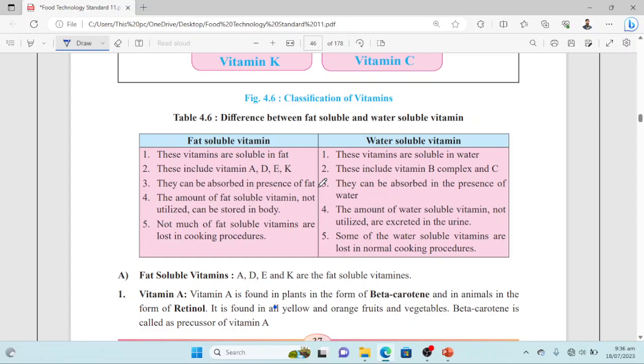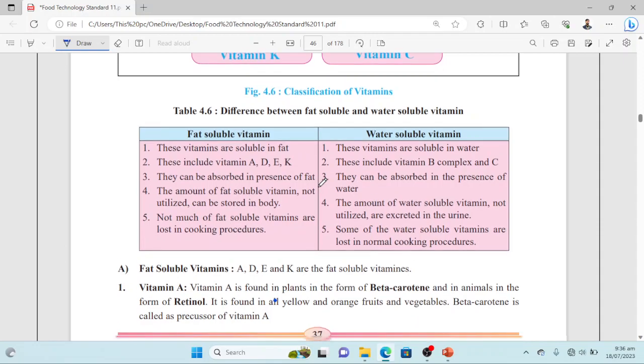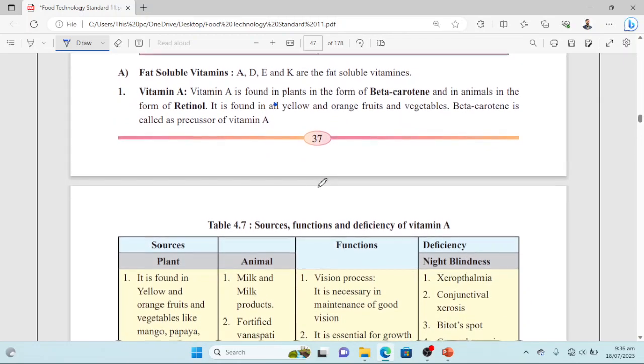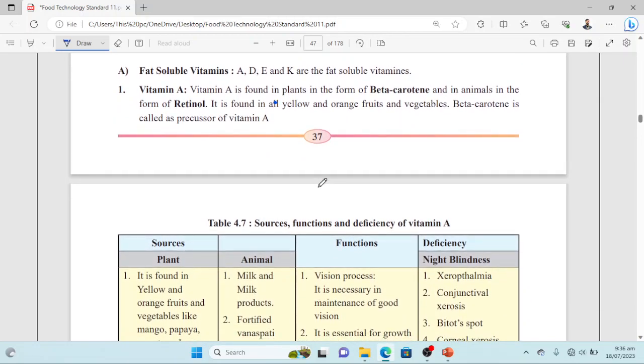So these are the difference between these two types of vitamins. So in this classification, we'll discuss all of the types of vitamins one by one. And the first classification type, fat soluble vitamins, we'll discuss them first. As we know, there are four fat soluble vitamins: A, D, E, K. So we'll start with vitamin A.